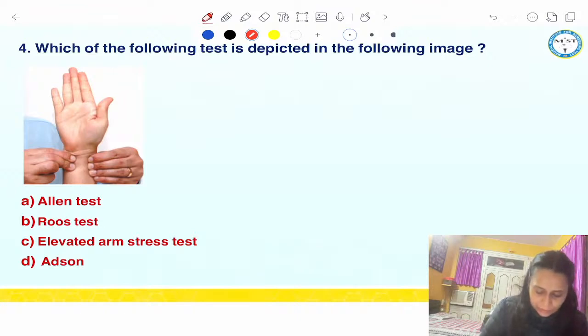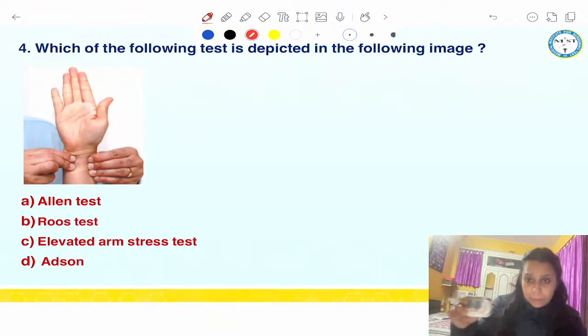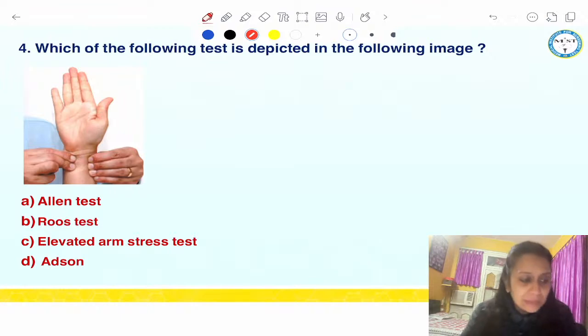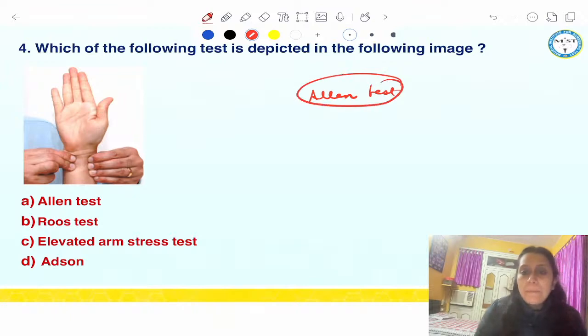Which of the following tests is depicted in the following image? Again, a very, very popular, expected question. So what would be the answer? Okay, very nice. Aarti has written the answer. It is Allen test, right? So this is the Allen test, which we do to see the patency